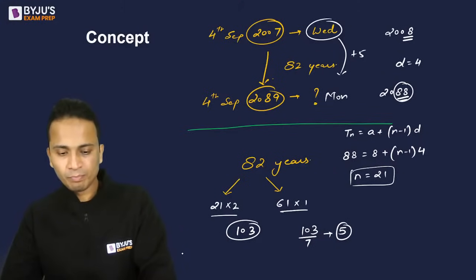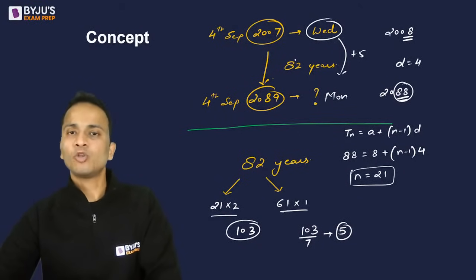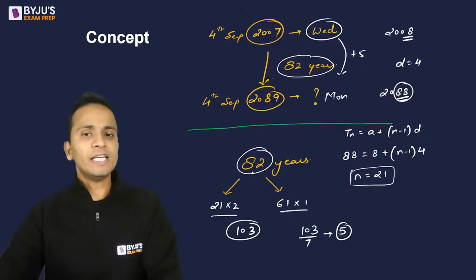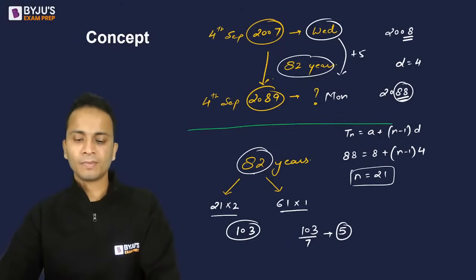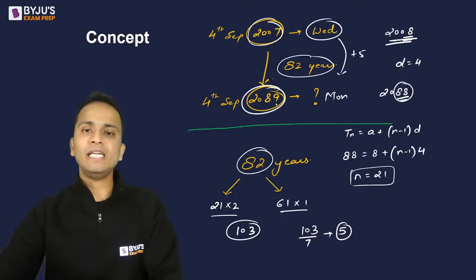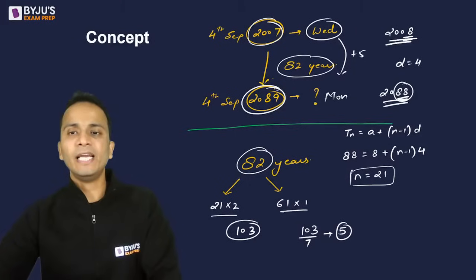Okay, Zainul and Prakshit, wait. So Prakshit, you are asking me to explain once again. So Prakshit, yes. Total 82 years, 2007 start and 2089. So 89 minus 7 is 82 years. All right. Now, out of these 82 years, I have to determine how many leap years are there. Okay. Now, the first leap year after 2007 will be 2008. And the last leap year before 2089 will be 2088.